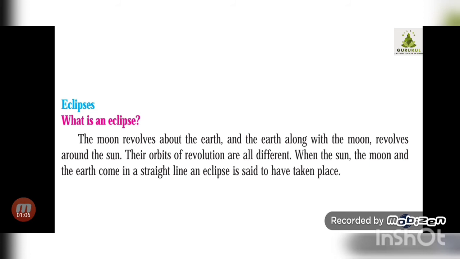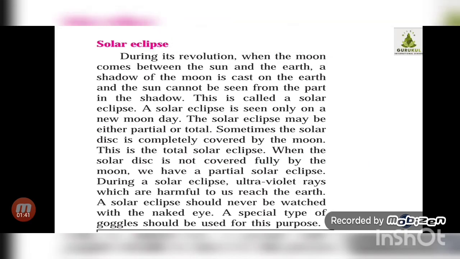And though the orbits of revolution are different, there is one day on which the sun, the moon and the earth come in a straight line. Correct? The sun, the moon and the earth come in a straight line, and it is said that the eclipse has taken place. Then only eclipse is taking place. When the sun, moon and earth come in a straight line, then eclipse takes place. Correct? Now first eclipse that we are going to see is a solar eclipse.